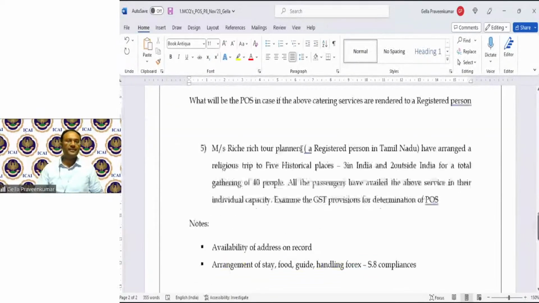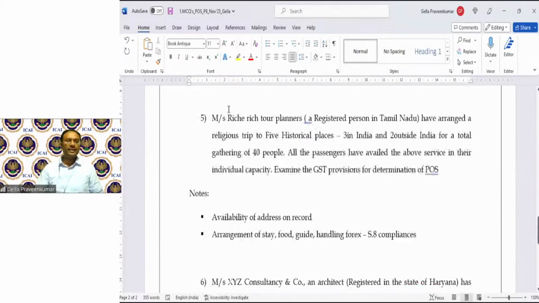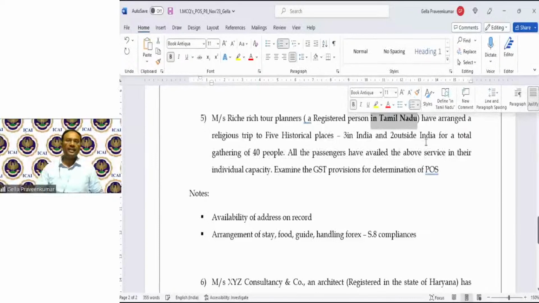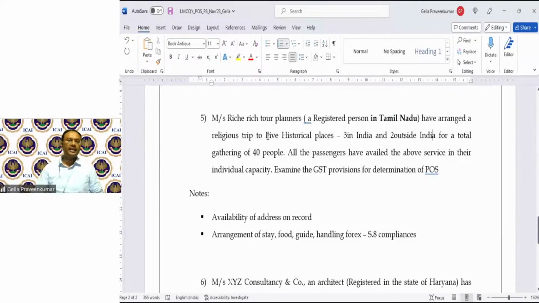Next, moving further. Point number 5. Richie Rich Tour Planners, a registered person in Tamil Nadu, have arranged a religious trip to 5 historical places, 3 in India, 2 outside India, for a total gathering of 40 people.